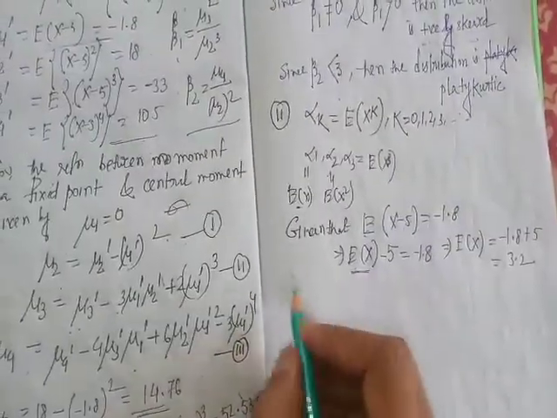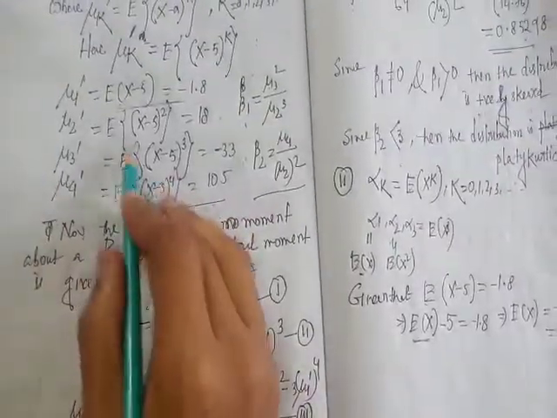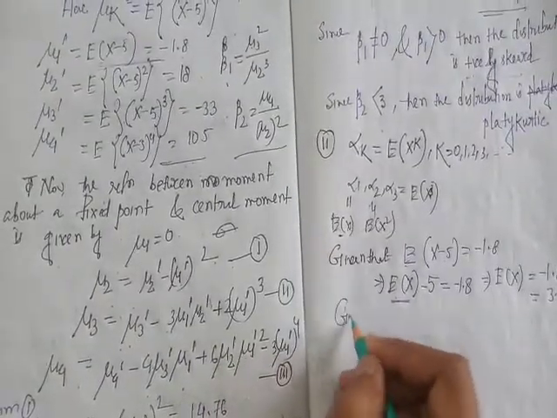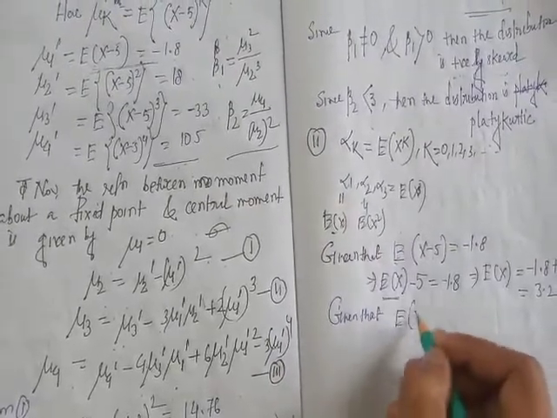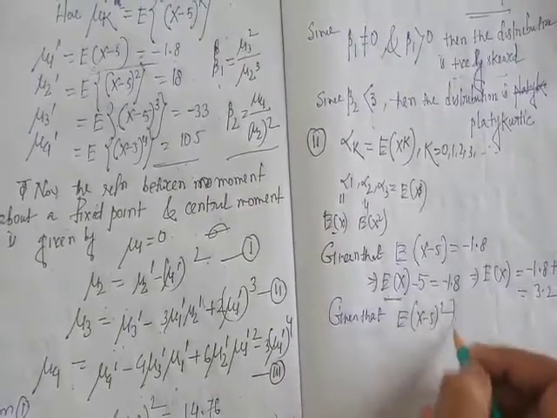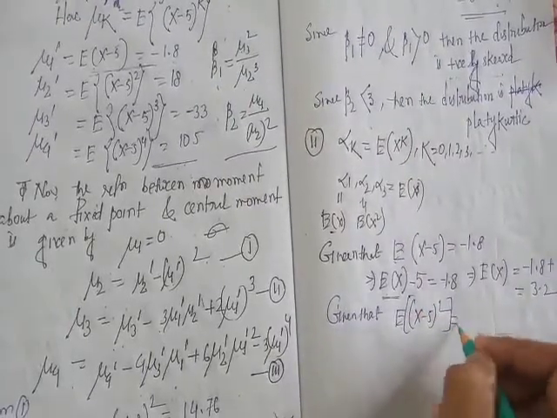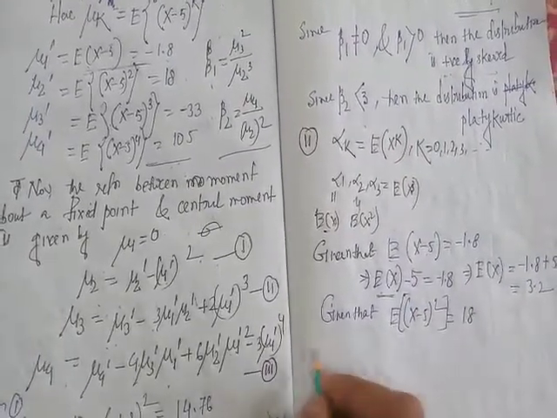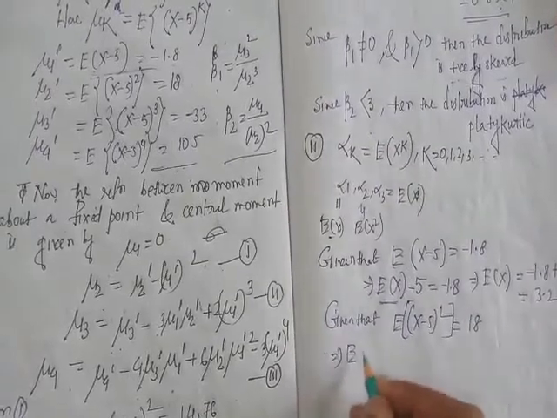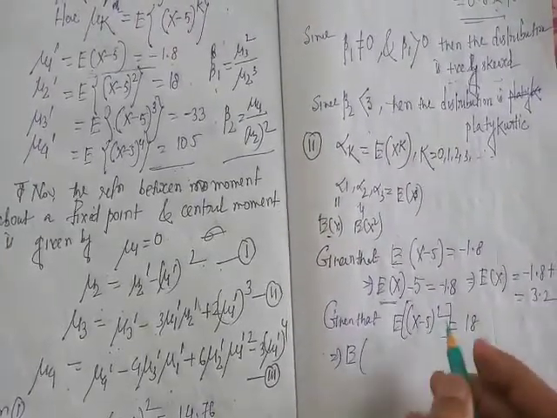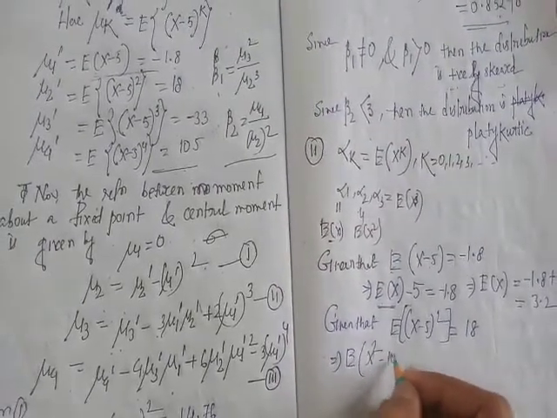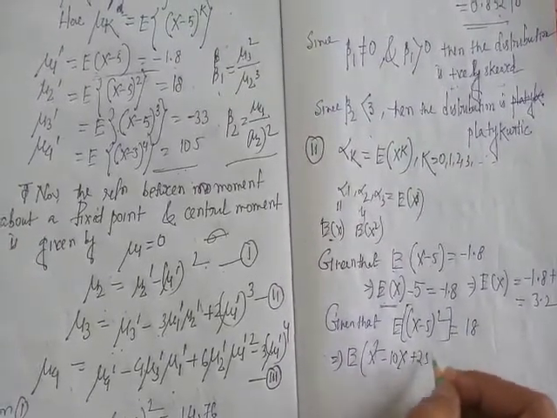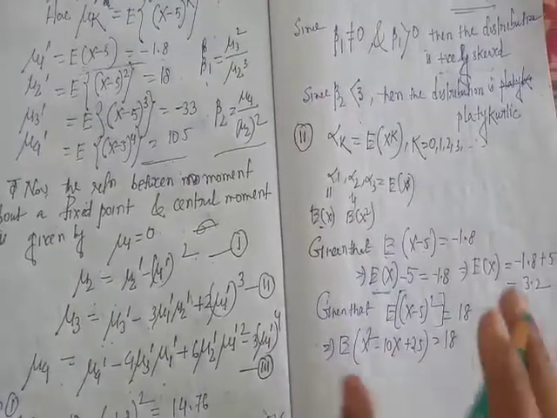Second, given that expectation of x minus 5 whole square equal to 18. Expectation of x minus 5 whole square means expectation of x square minus 10x plus 25 equal to 18. Clear?